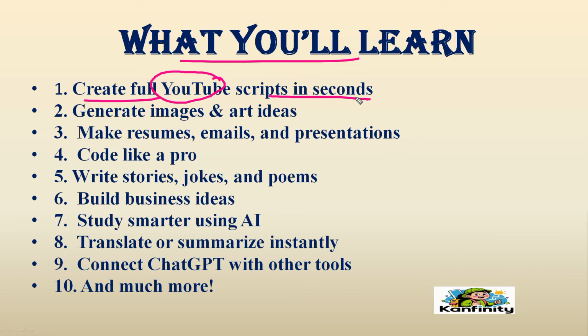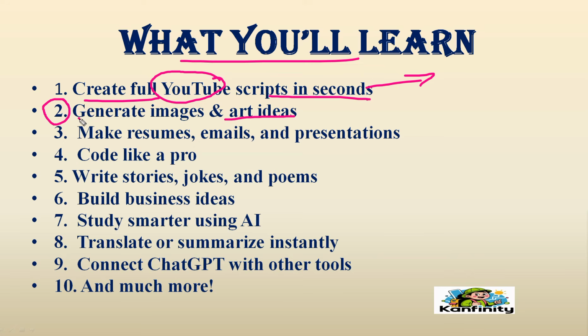In a fraction of a second, ChatGPT is going to create YouTube scripts. Suppose you want to write a script for YouTube, or you want to create a concept for YouTube, ChatGPT is going to provide the scripts within a fraction of a second for your YouTube creations.